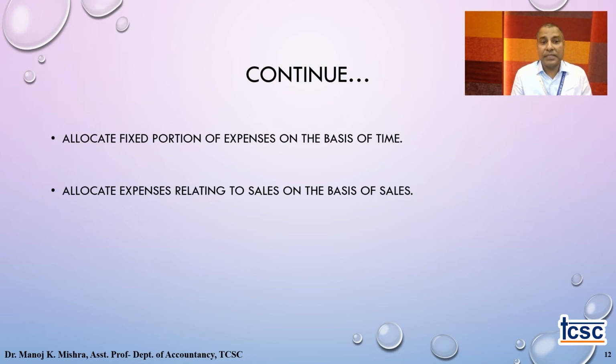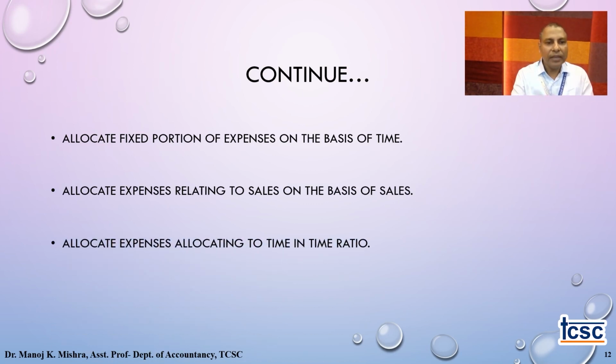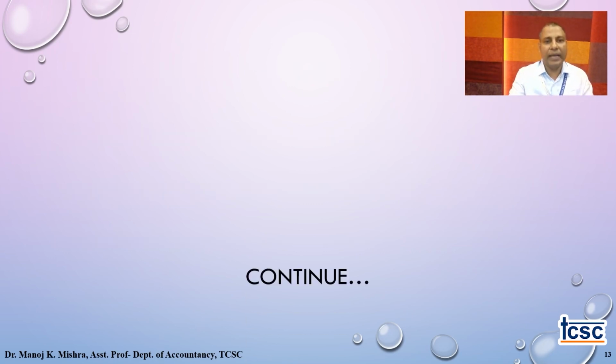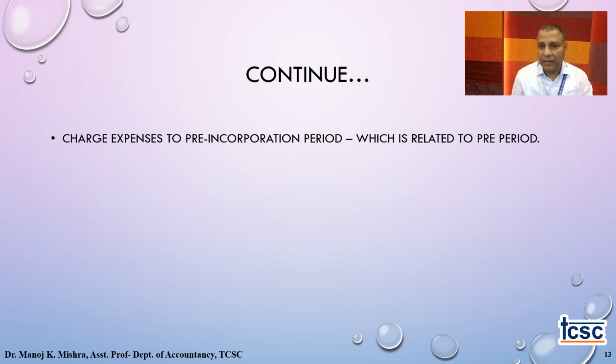Then all the expenses which are variable in nature, which keep fluctuating, that is related to sales. More sales, more expenses. Less sales, less expenses. So those expenses or income will be absorbed in pre and post on the basis of sales ratio. There might be some other information, as I have told you, like rent, then some kind of other specific information, some other detailing given about a particular expense or income.